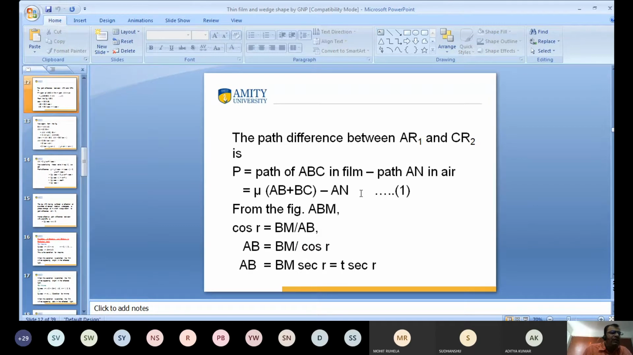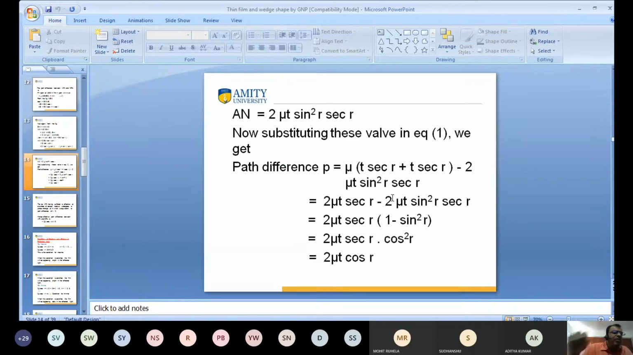So I want to substitute these values in equation 1. When I substitute these values in equation number 1, the path difference P is equal to mu into AB plus BC. The value of AB is t sec r. What is t? t is the thickness of the thin film.